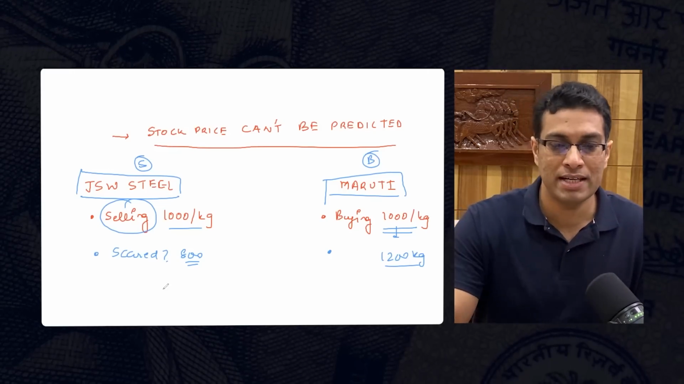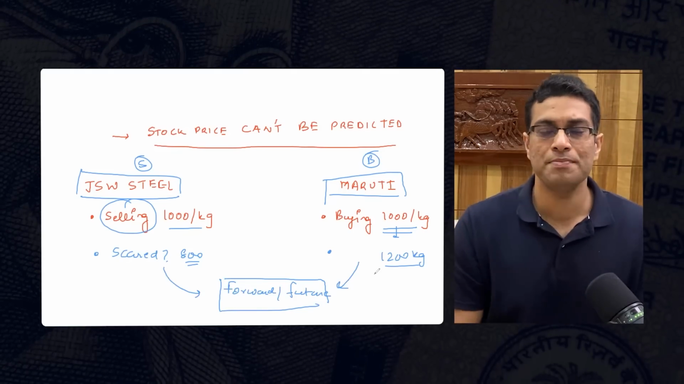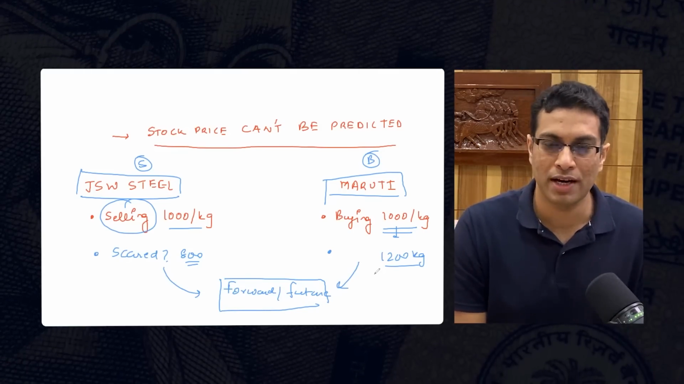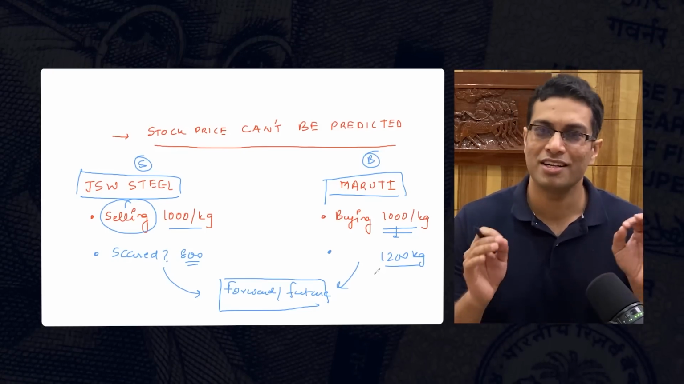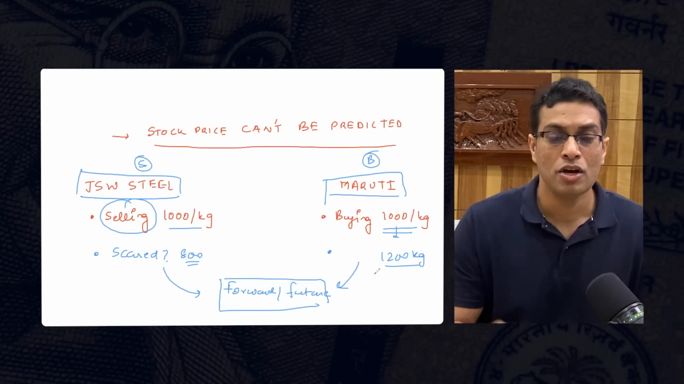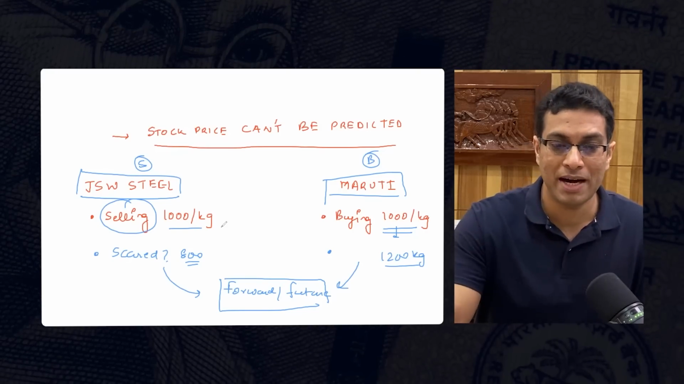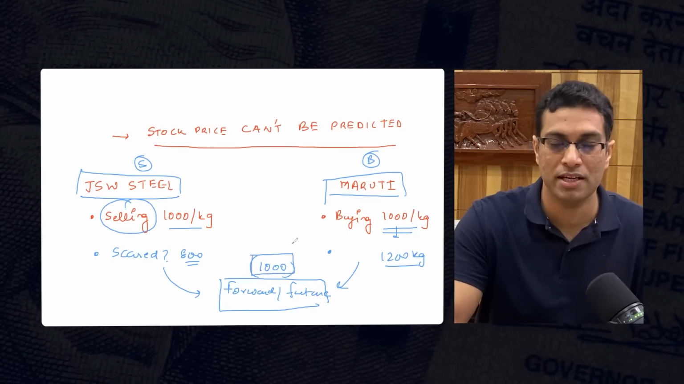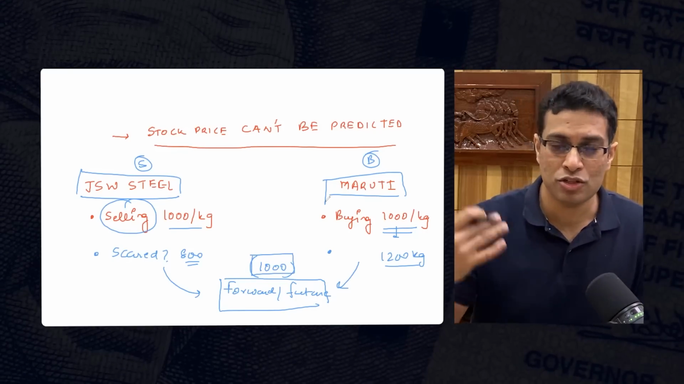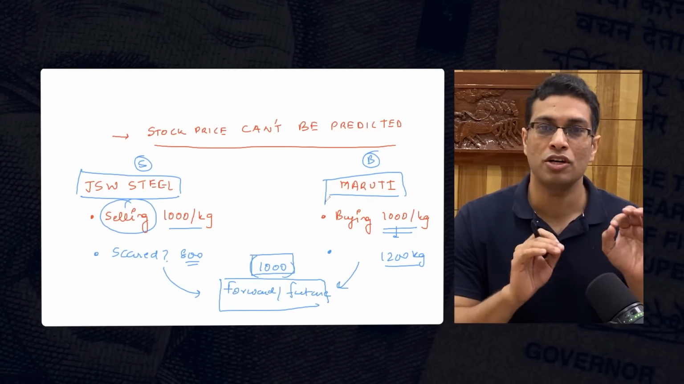So in the market, what ends up happening is that a forward or futures contract is done. Both these parties enter into a forward or futures contract. What is the difference between forward and futures? One is traded over the counter, one is not. That is the difference, but essentially it's the same thing. A forward or futures contract is just a legal contract, so to say, where both parties fix that, hey, we are going to sell steel at 1000 rupees per kg for the next 10 years and Maruti gets to buy steel at 1000 rupees per kg for the next 10 years. So they do such a contract.